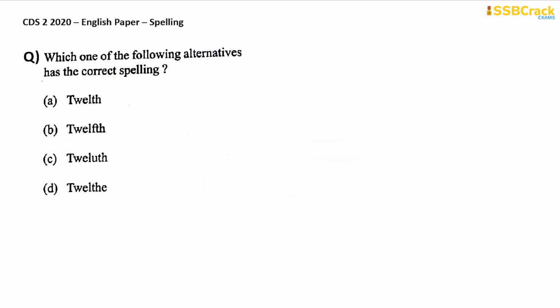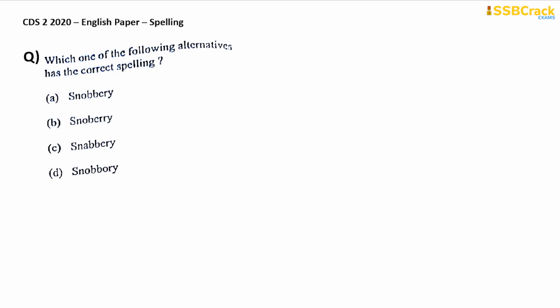Next one. Which one of the following alternatives has the correct spelling? And the word is 12th. The correct spelling of the word 12th is in option B. So your answer is option B here. Next question. Which one of the following alternatives has the correct spelling? And the word is snobbery. Okay, the word is snobbery. And it is in option A that the word snobbery has been correctly spelled. Thus your answer is option A here. The next question is for the word neurosis. Okay, neurosis, and it is correctly spelled in option C. So your answer is option C for this question.